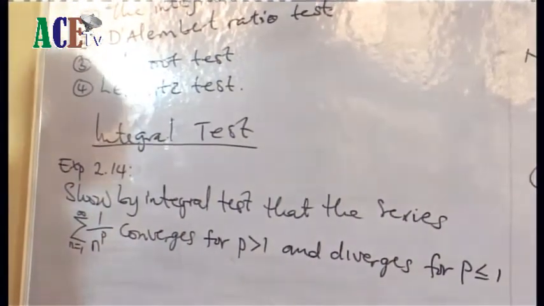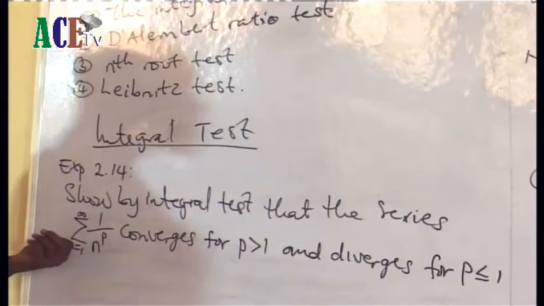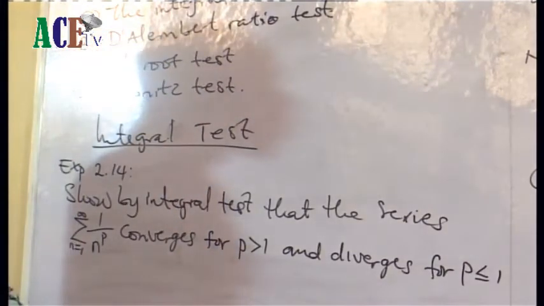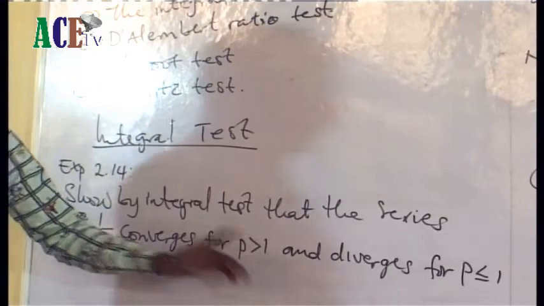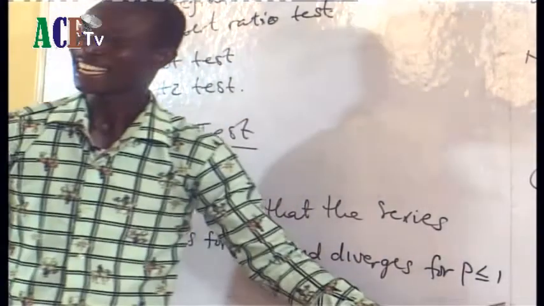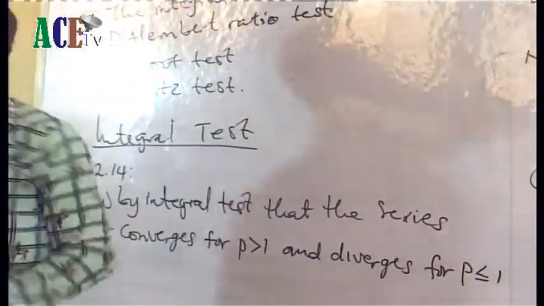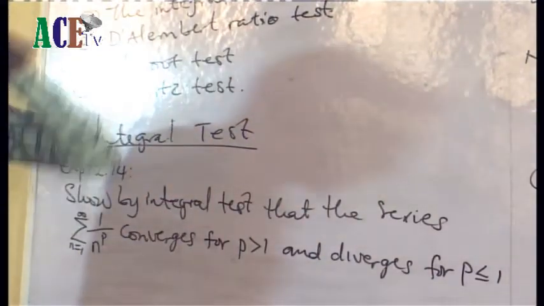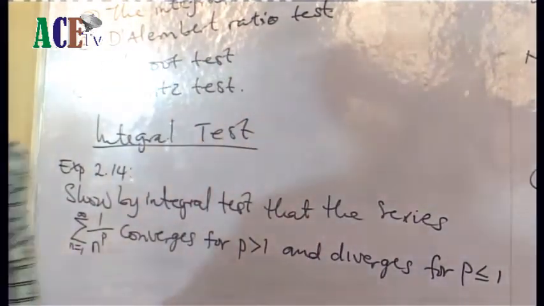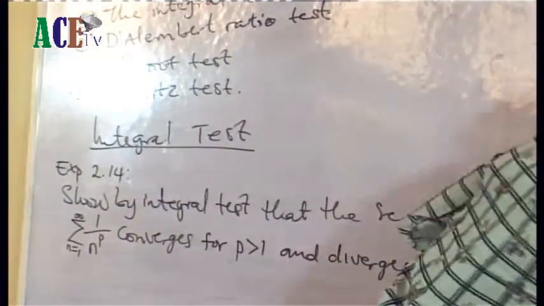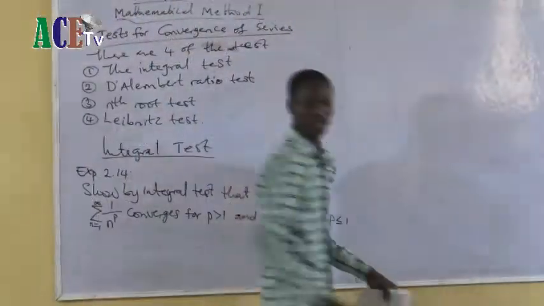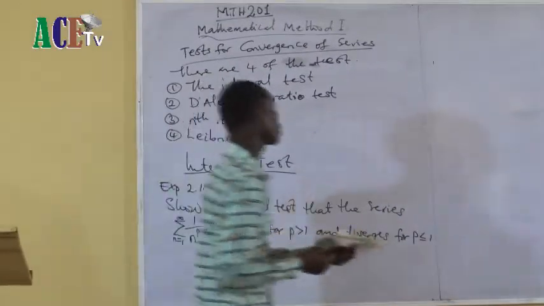Yes, there are two cases. This one will converge if p is greater than 1. This one will diverge if p is less than or equal to 1. But what will happen to this if p is equal to 1? Let us see the cases. Then we are done. Very simple solution.